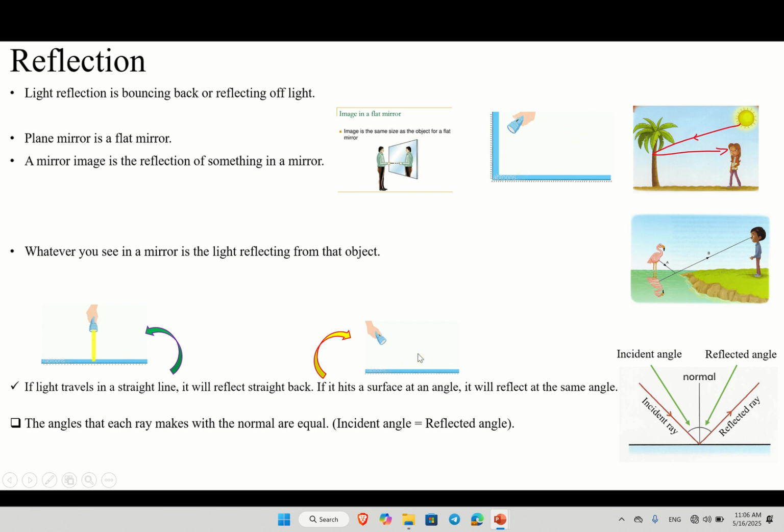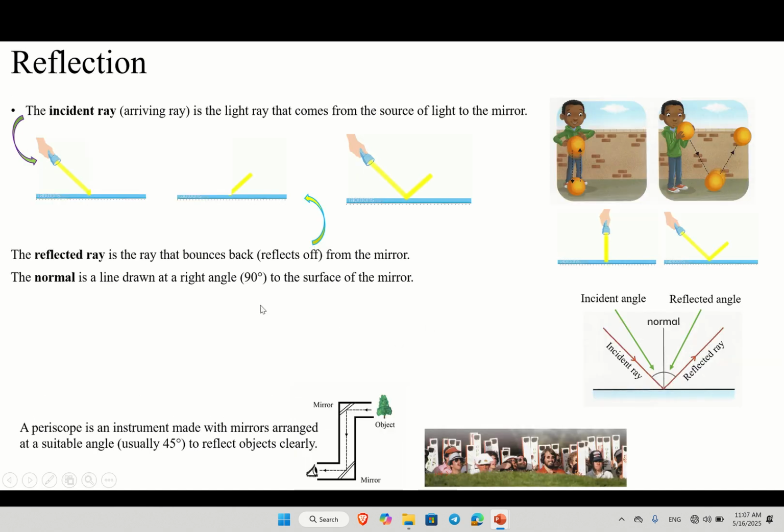Look at this. So it means we have incident ray, the light that comes from the source to the mirror, and reflected ray, which is the light reflecting off from the mirror or from the object. And we have incident angle, which is between normal and incident ray, and between normal and reflected ray is reflected angle. So easy. The names are very close to each other, so you can recognize them easily. So let's go for the other part.